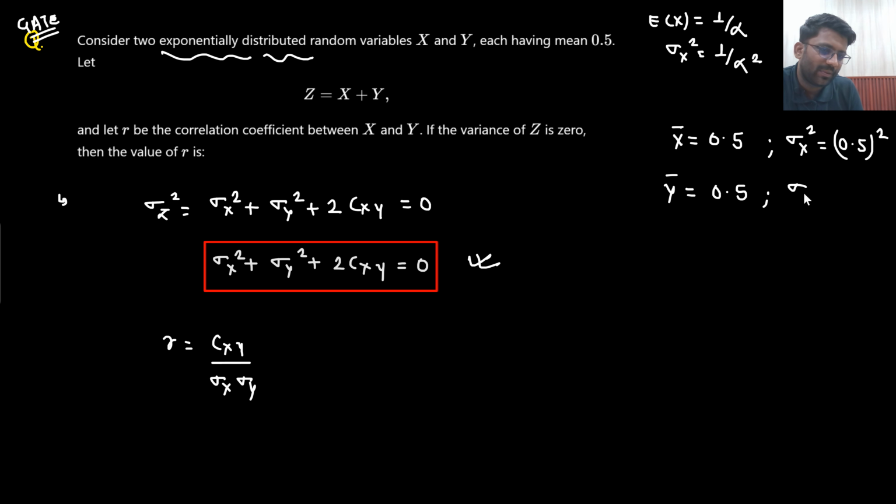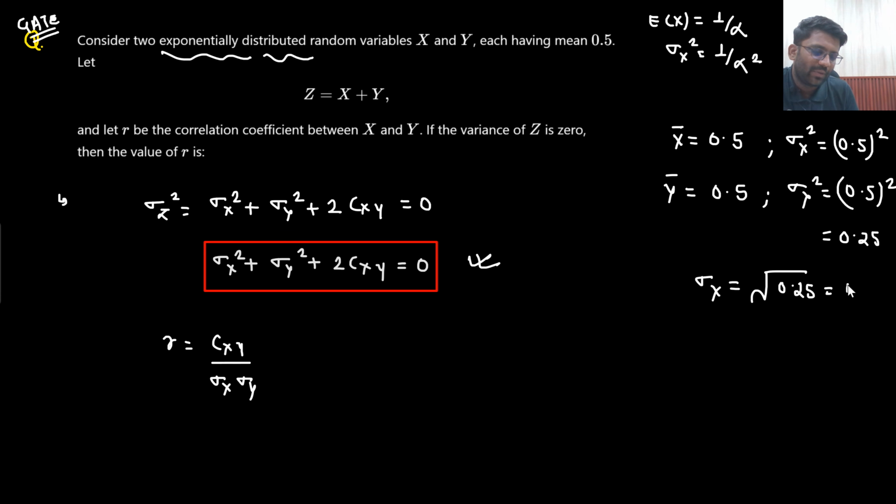And here what will be the variance? That will be the same, 0.5 whole square, and that will be equal to 0.25. Is that clear? And if these are the variances, then what will be the value of sigma x? Sigma x will be under root of 0.25, that would come out to be 0.5 only. So sigma x is 0.5, sigma y is also 0.5.